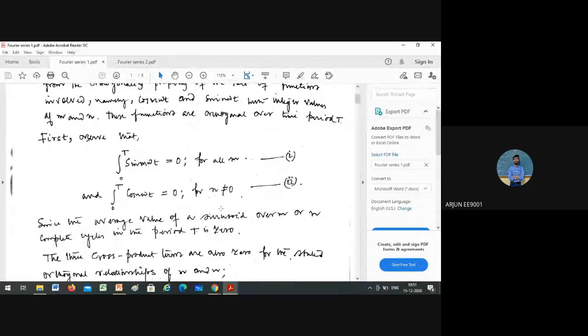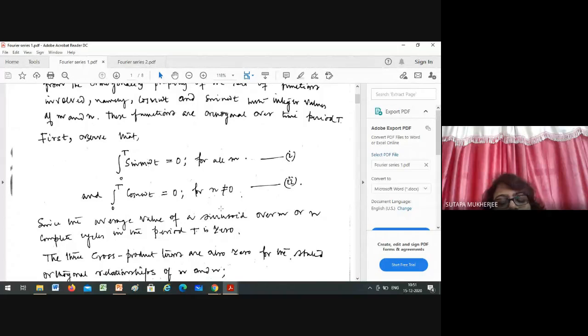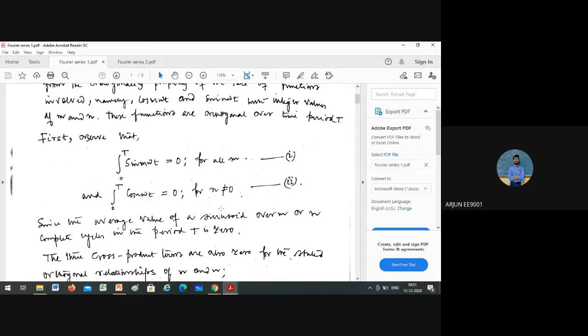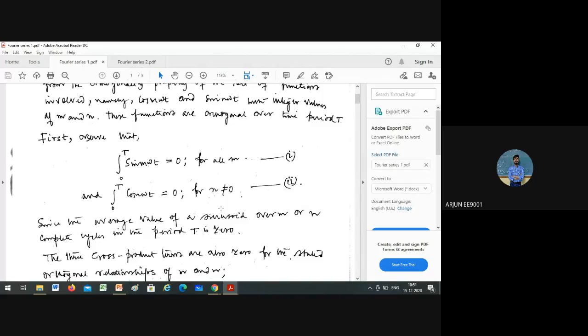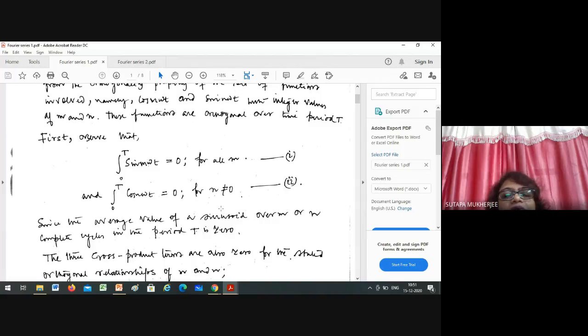That part cancels out. Now capital T equals 2 pi by omega. So sin of n omega into 2 pi by omega means sin n 2 pi, minus sin 0, which is 0. Yes, ma'am. Then what is the value of sin n 2 pi? 0. Hence you are getting 0. Clear to all of you?